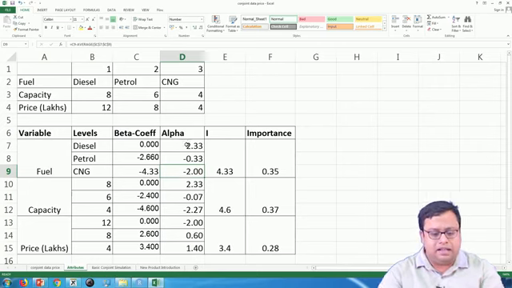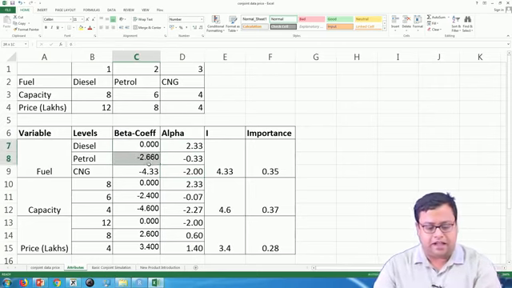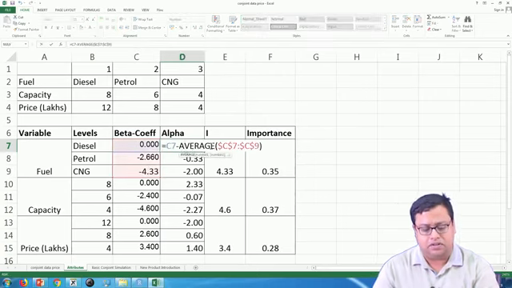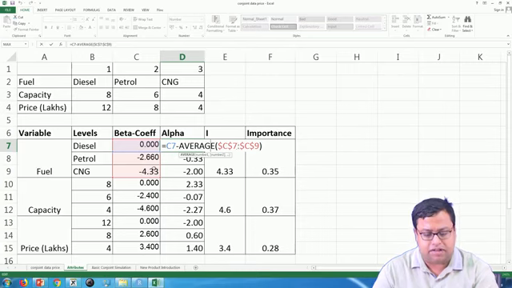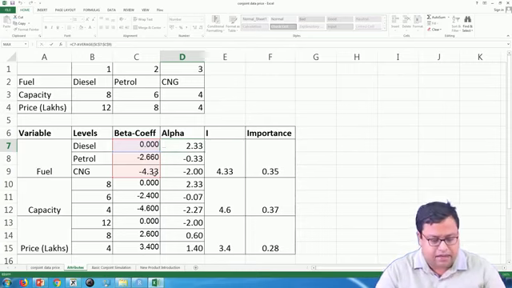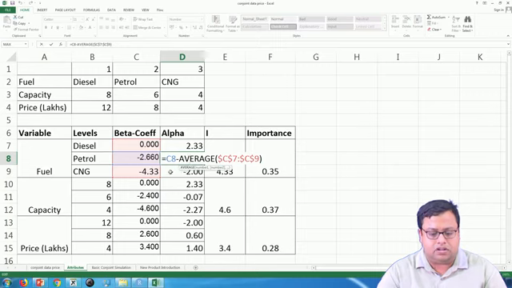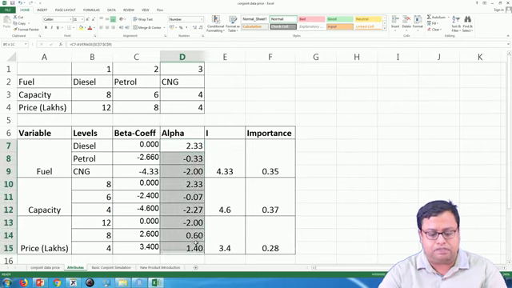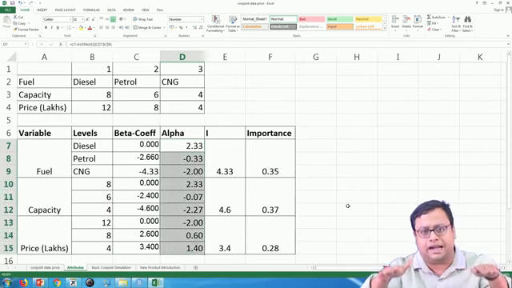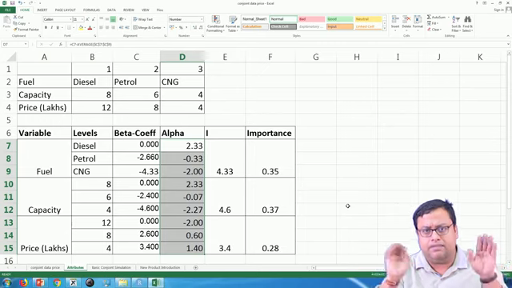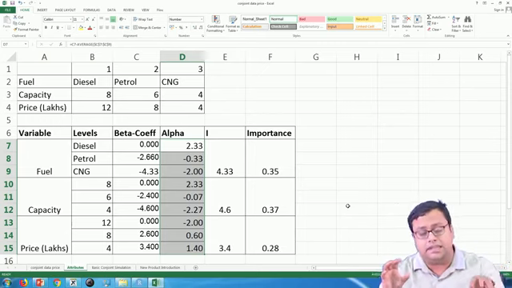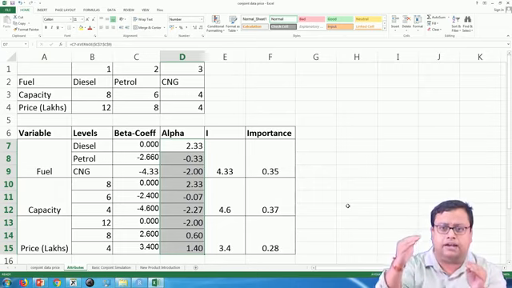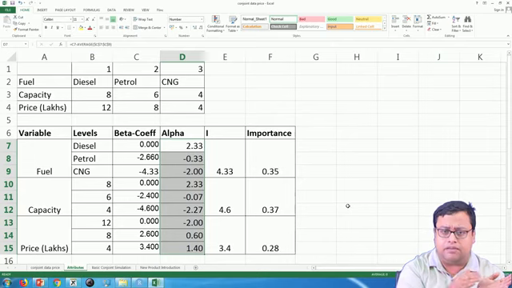So, how to do that? It is easy. You find the average of these 3 and subtract it from each of the observations. So, C7 minus the average of C7 to C9, and I do the same for C8 and C9. This gives me the alpha coefficients, so that if all these three variables are at the same level, if they are equally important, then one factor can be compared with another factor.